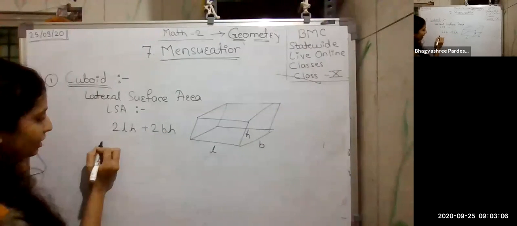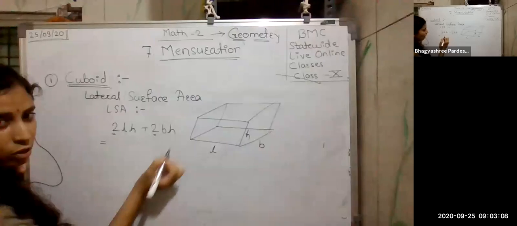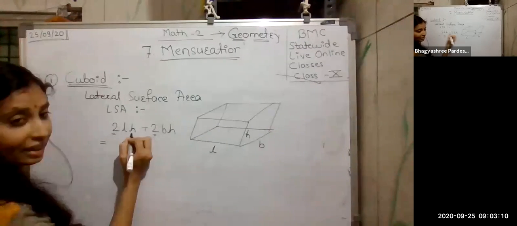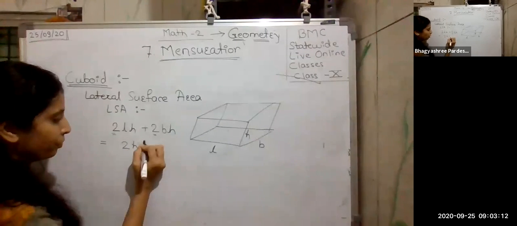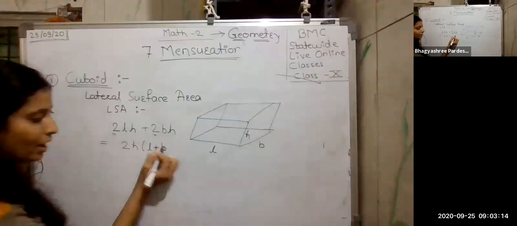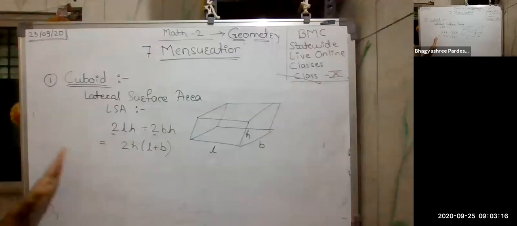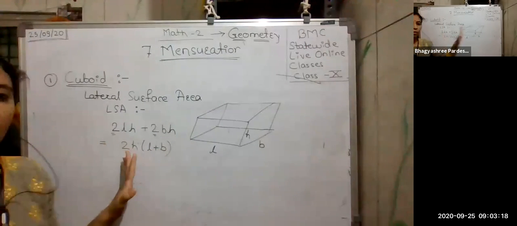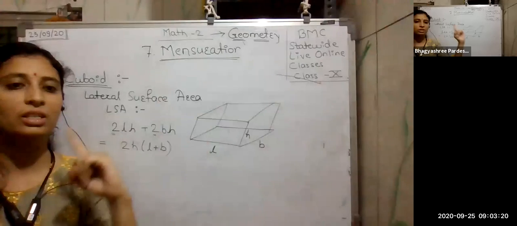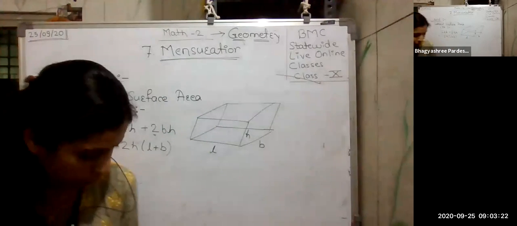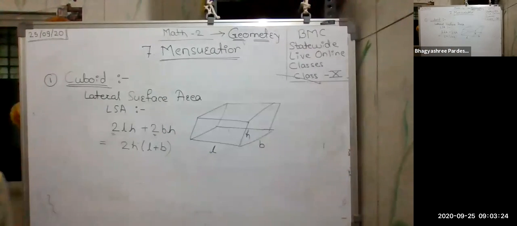So what happens in lateral surface here, the 2 is common, so I am taking the 2 outside of the bracket, and height is also common, so twice h into bracket L plus breadth. So this is nothing but the lateral surface area of a cuboid. Lateral means we are just considering the boundary here. So lateral surface area is simply this one.